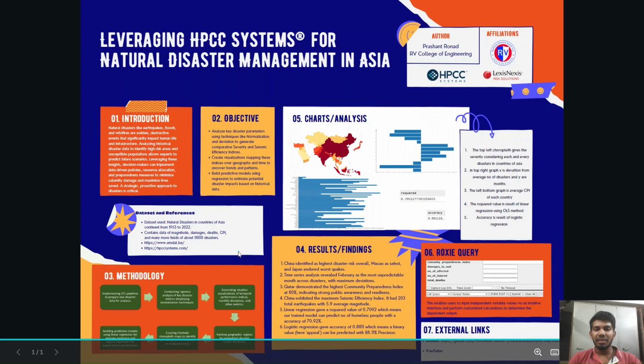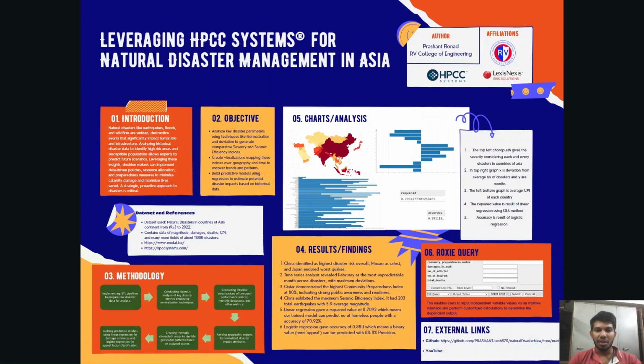And then we rank our geographic regions according to these attributes. And then we create this thematic choropleth, which we can see here, by using these ranks. And then at the last step, we build basic predictive models using linear regression to predict the number of homeless people and to predict the appeal factor using logistic regression.